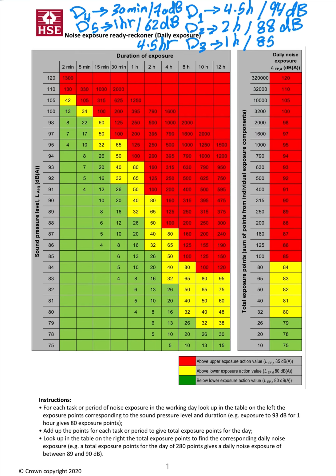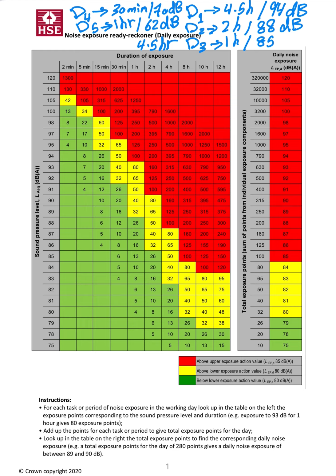Welcome again. So I will teach you how to use the Ready Reckoner method, or Ready Reckoner table, in order to calculate the daily exposure to noise. You need to know two important pieces of information. The first is the noise level of this machine and the time of exposure for this specific machine. If you have more than one machine, you need to know the level of this noise and for how long it is used, or how long the worker will be exposed.